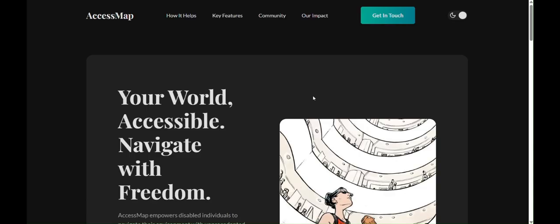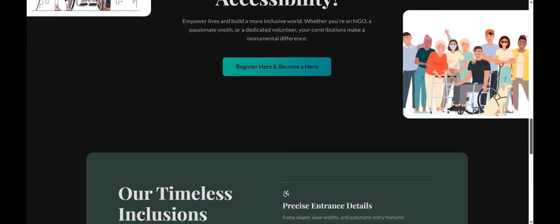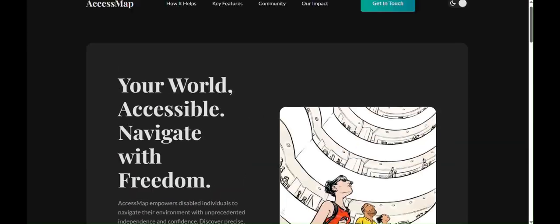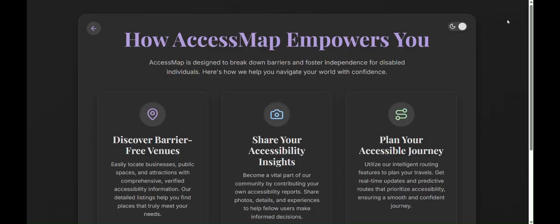I'm not just showcasing a project, but I'm also standing up for accessibility. Yes, accessibility, a word we all hear, but millions of people with disabilities struggle with every day, just trying to move through cities, public places, and transportation.